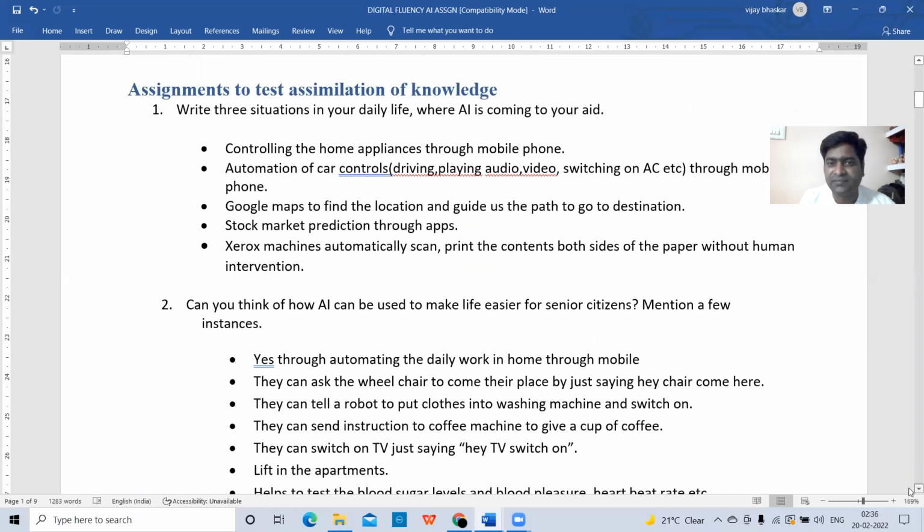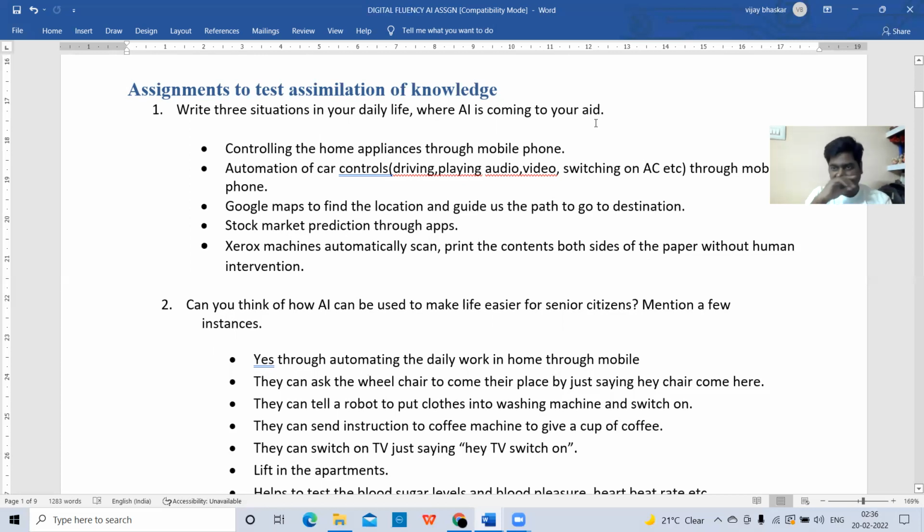Assignment to test assimilation of knowledge. Here also 2 questions are there. These questions also need not be written in the record, but let us know the answers for these questions. Write 3 situations in our daily life where AI is coming to your aid.